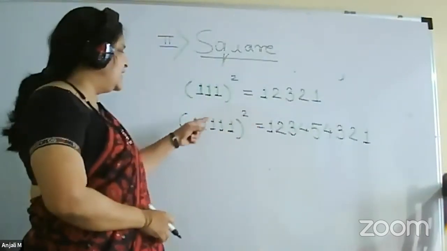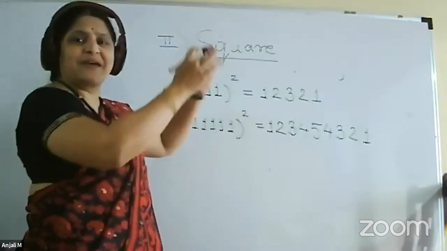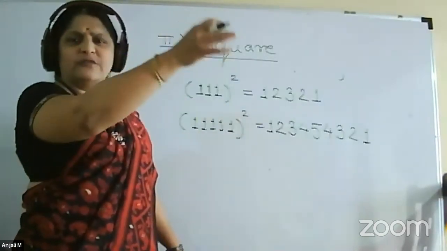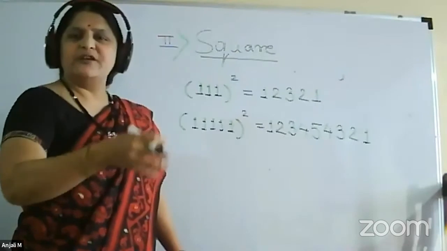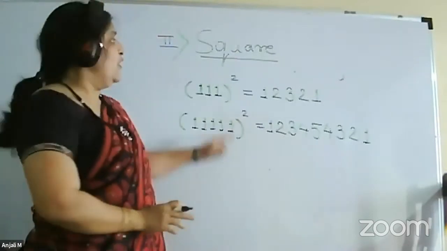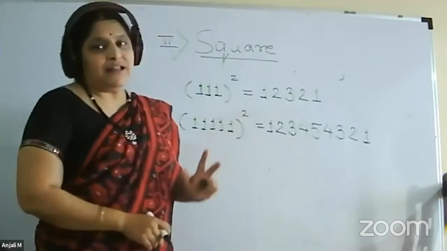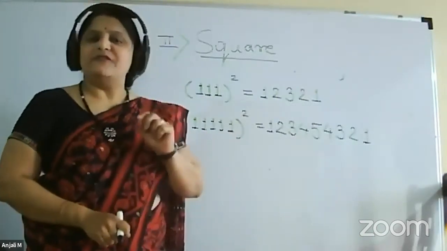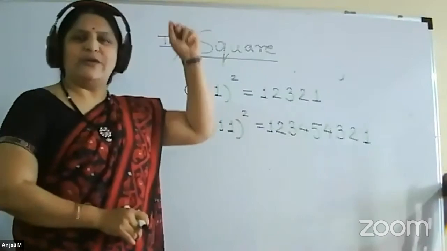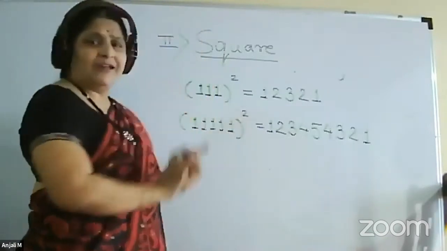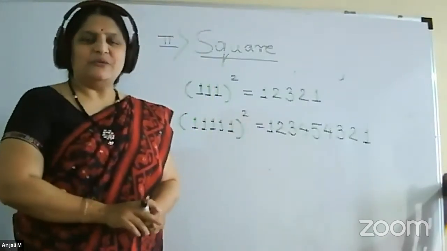Same way, if you have 1, 1, 1, 1, 1, 1, 1, 7 times, the square will be 1, 2, 3, 4, 5, 6, 7, 6, 5, 4, 3, 2, 1. This you can do, provided the number of digits is up to 9. For greater than 9, the formula changes. But we will not go into that much detail. This much knowledge is sufficient for us to do the calculation.